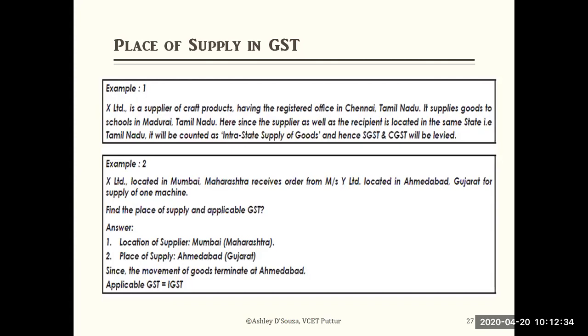Here, since the supplier as well as the recipient is located in the same state, Tamil Nadu, it will be counted as an intrastate supply of goods, and hence SGST and CGST will be levied. You could see the supplier X Limited is in Chennai, and the receiver is in Madurai, which is also in Tamil Nadu. That's the reason it is considered intrastate, because of the location.